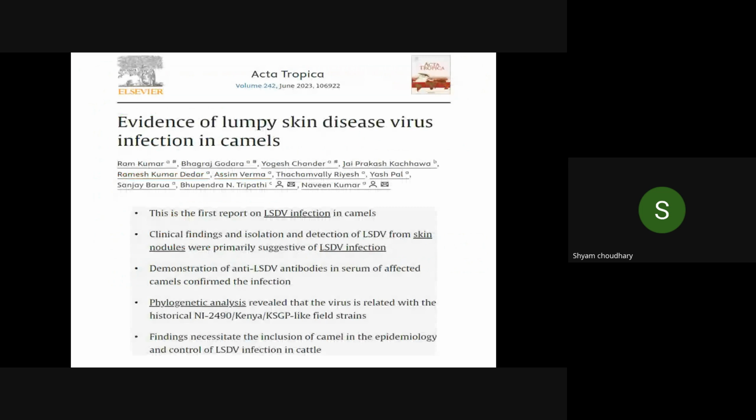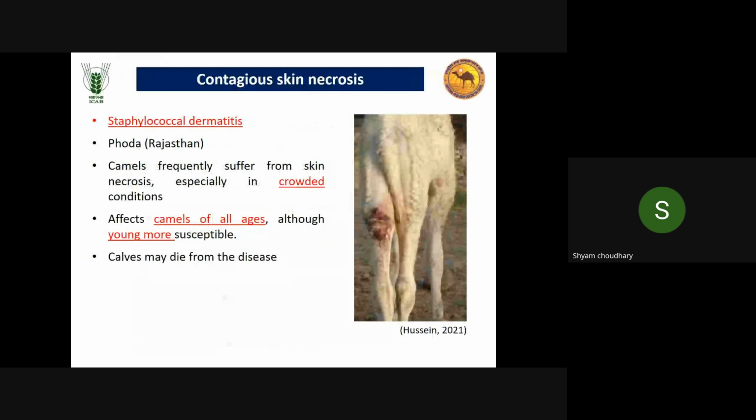Regarding lumpy skin disease, only one report from India is reported for this disease. Similar to cattle, skin nodules developed in camel, which suggested lumpy skin disease virus infection. Anti-LSDV antibody in serum also confirmed it. Phylogenetic analysis suggested it is a strain like the lumpy skin disease virus Kenya strain.